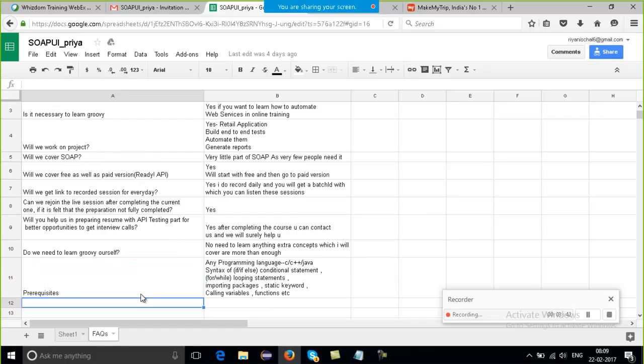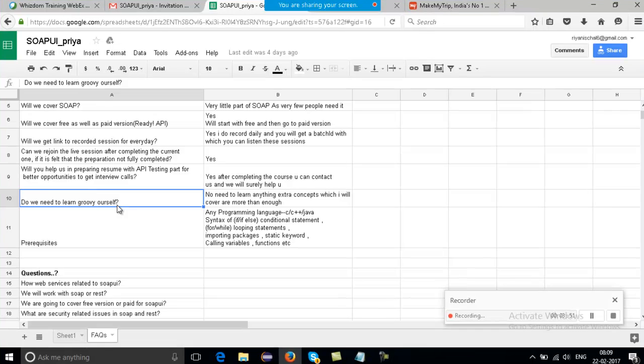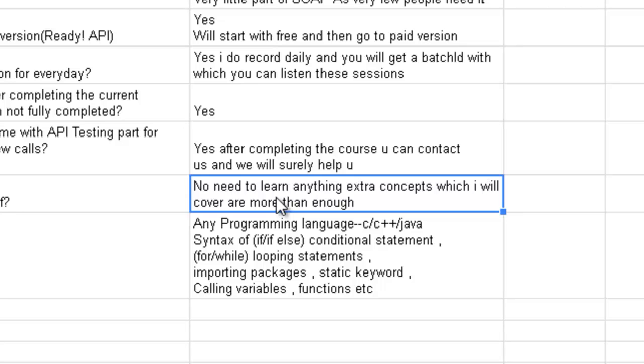And do we need to learn Groovy ourselves? See, as I said, Groovy is a scripting language which we do need to automate our web service, to automate our API. Okay, so I'll teach you the things which you need. Extra you don't need to learn. Okay, as I said, just give a complete dedication to the class and you will learn more than enough.